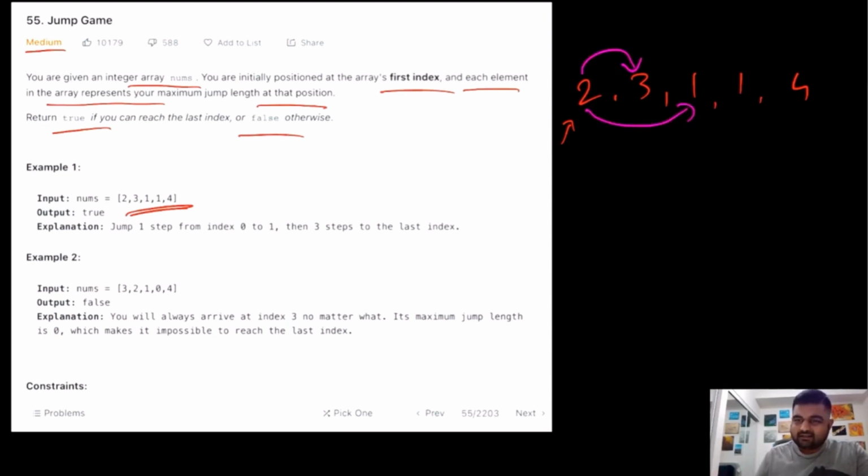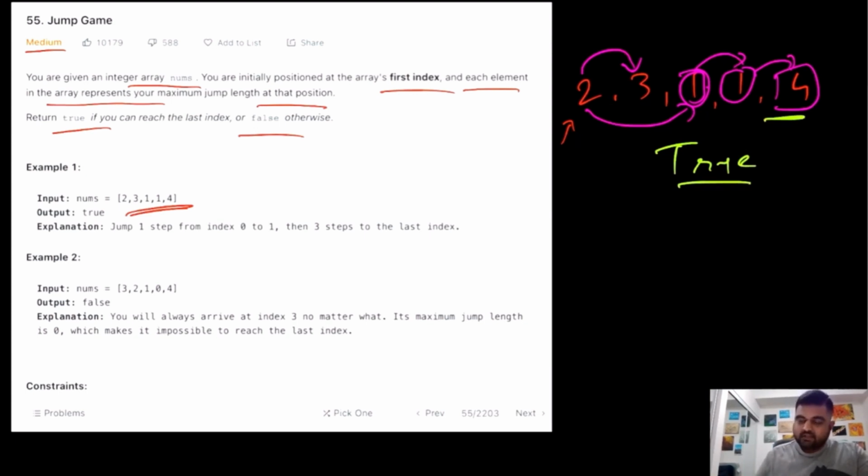Let's take the greedy approach, and we'll take the maximum amount of jumps. So over here, if we take 2 jumps, we end up over here. Over here, the maximum jump we can take is only 1, so we'll reach over here. Again, the maximum jump we can take is just 1, so we'll reach over here. And this is our last position. So since we have reached over here, we can conclude that we can solve this jump game and we can reach this end position. So we'll return true in this case.